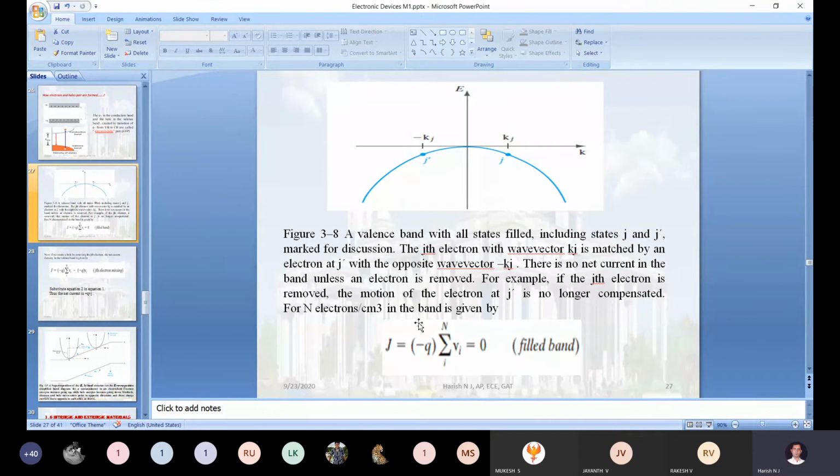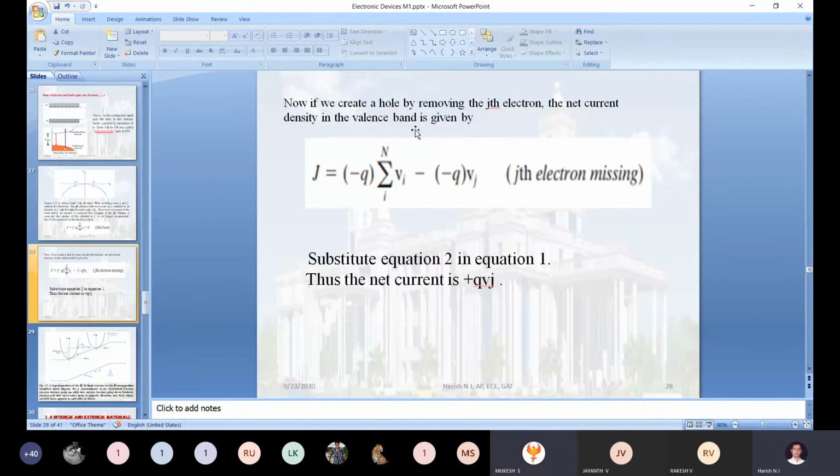The same way, initially the current density will be equal to this. When I remove 1 electron from the valency band, that is the jth electron, the same equation will become this equation minus the charge and velocity of the jth electron.